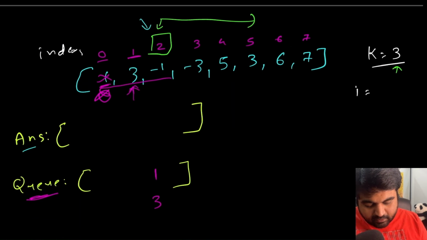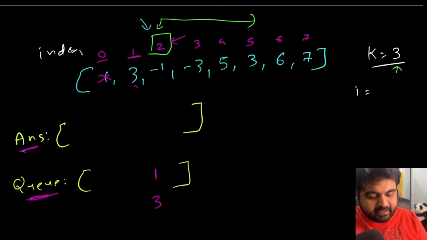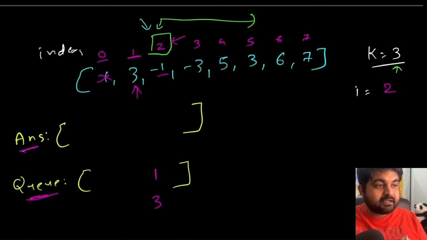Okay, so now we got rid of this element. Still we cannot add anything to the answer. Now we are at i equal to 2 position. Currently the value is -1. So -1 is not greater than the current maximum value we have inside the queue, which means we are still going to add it inside the queue as index value 2, which contains value -1.